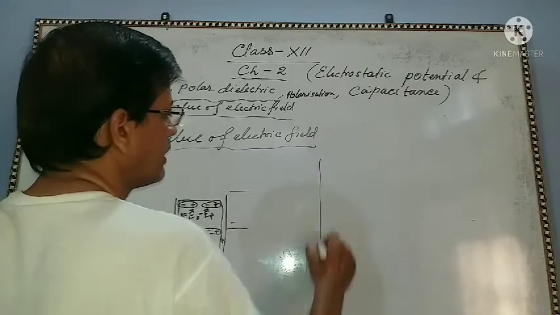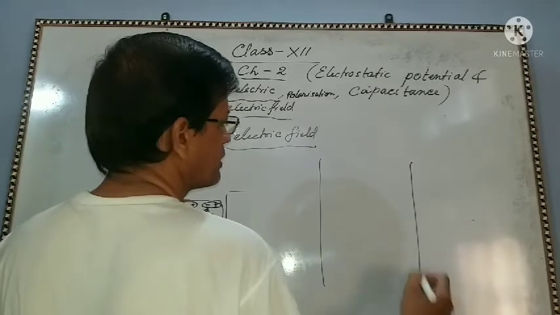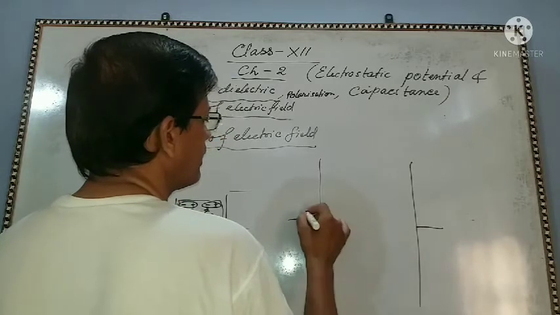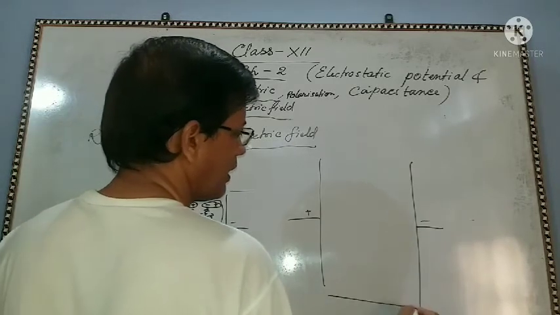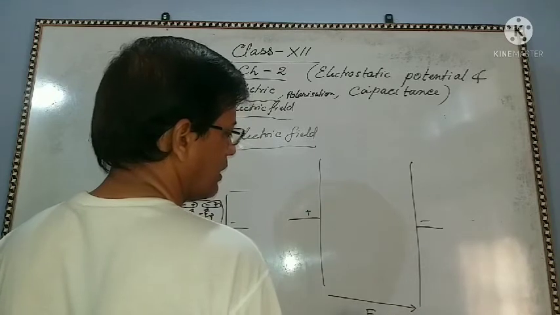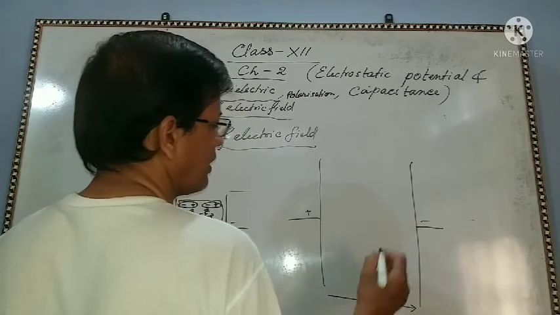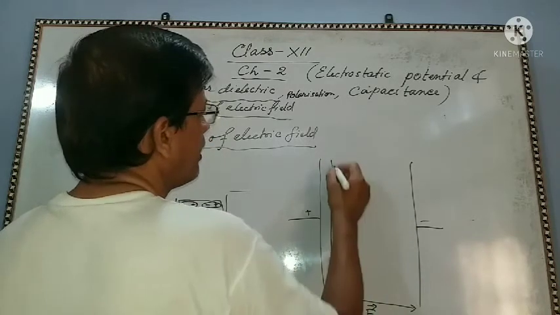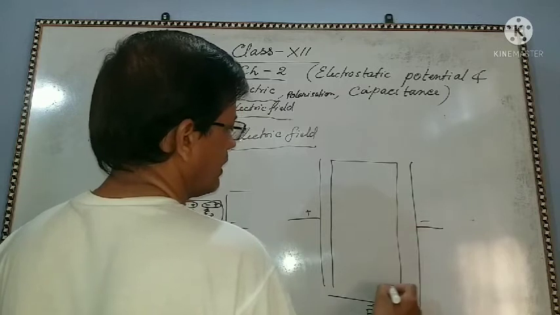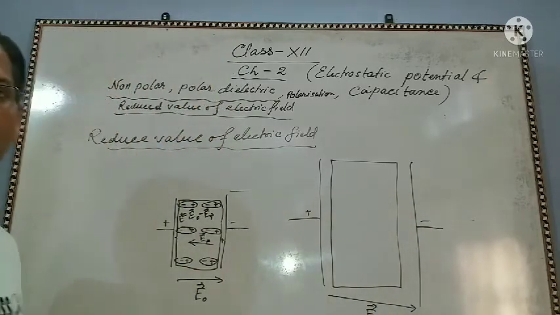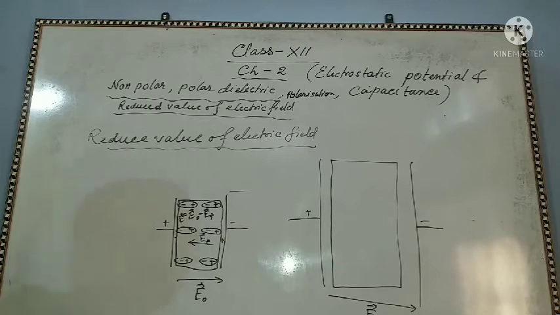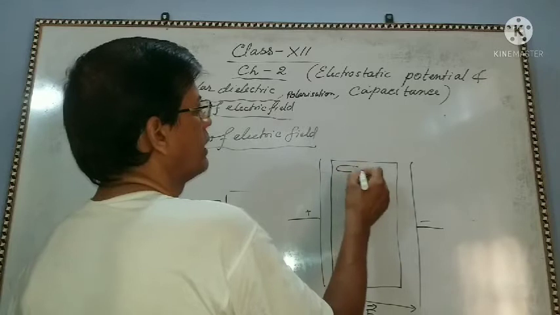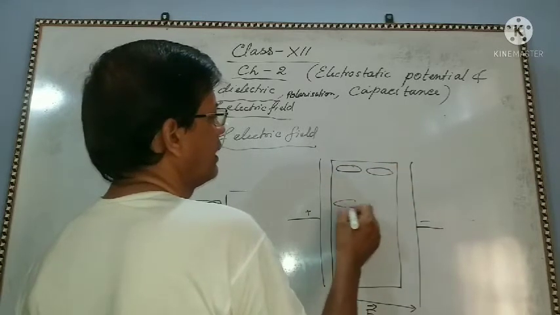What I have done? This is the external electric field in this direction, and a dielectric is placed here, and due to the presence of this dielectric, its atoms will align inside like this way.